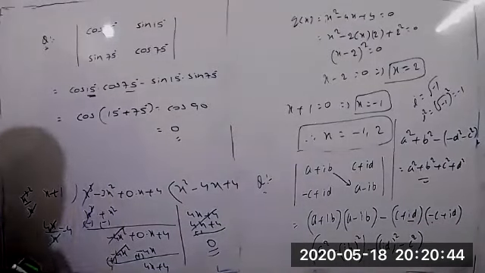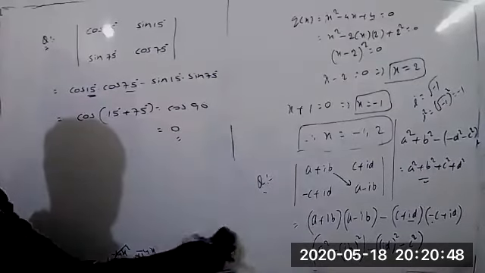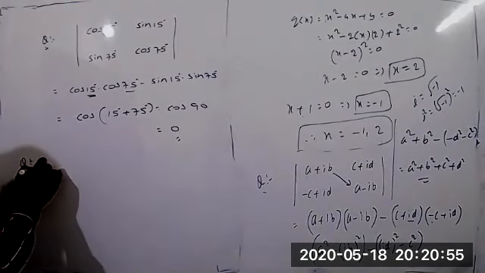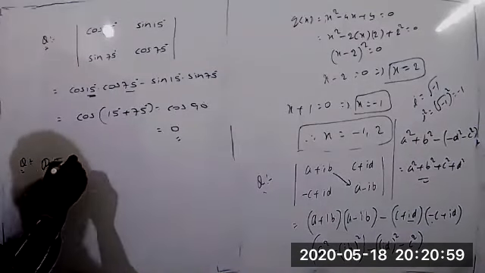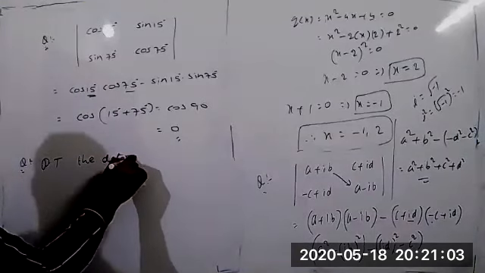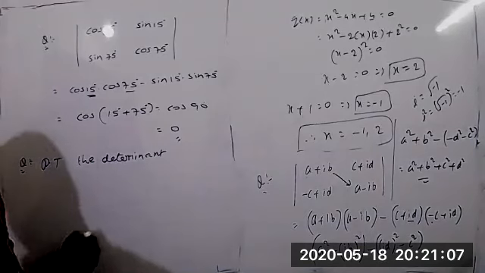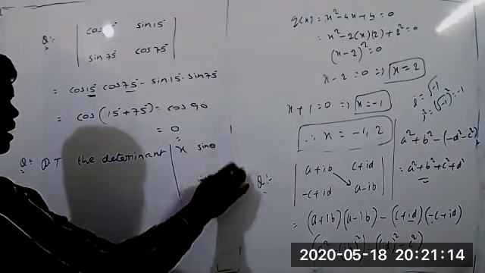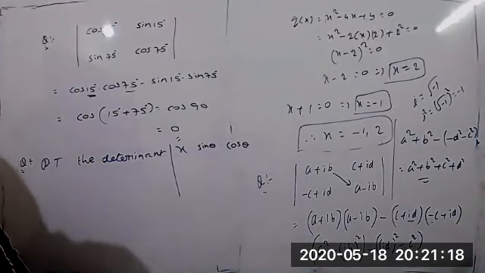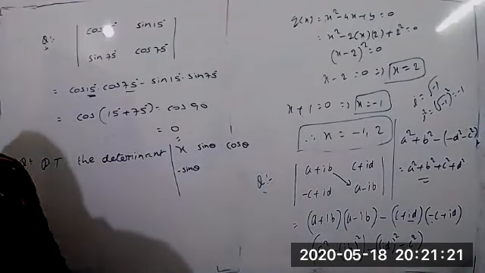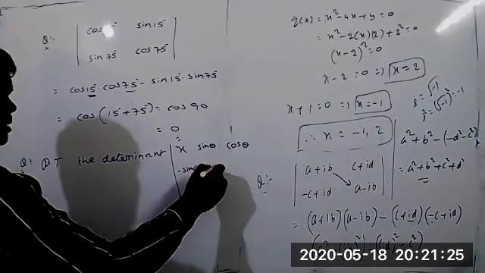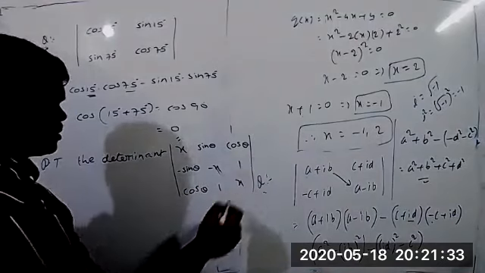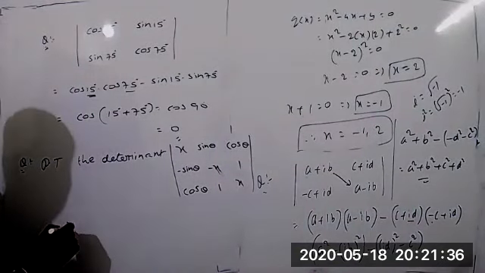One more you can write. Prove that the determinant with rows x, sin theta, cos theta; minus sin theta, minus x, 1; minus x, 1, cos theta, and x is independent of theta.